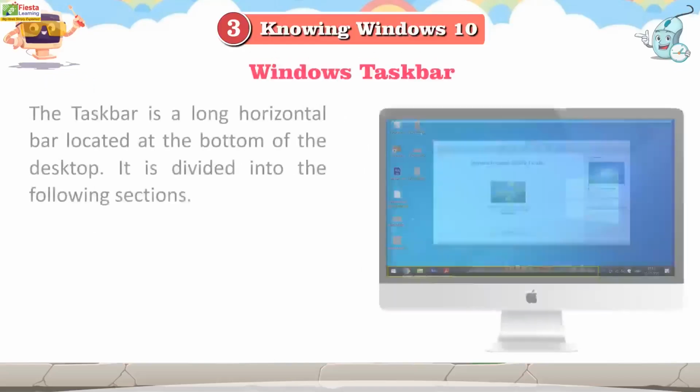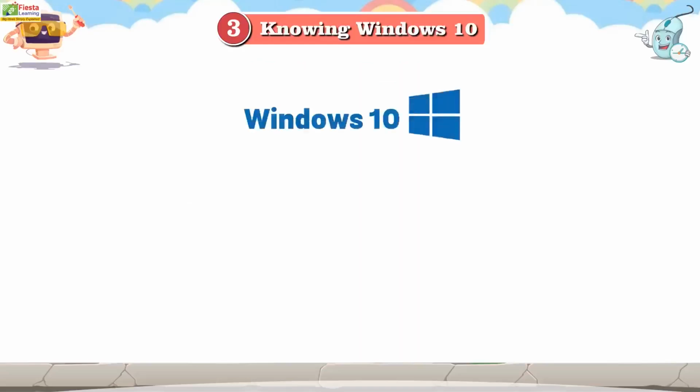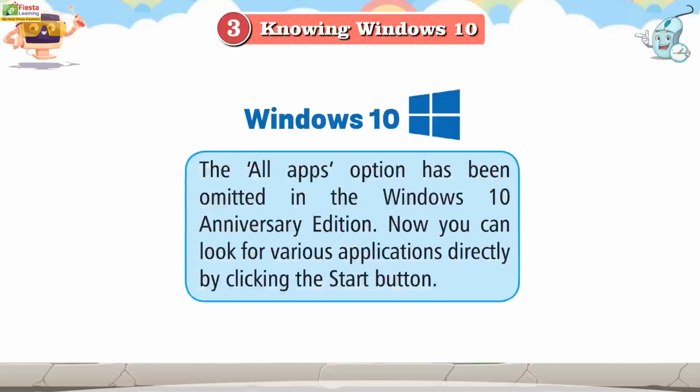Windows Taskbar. The taskbar is a long horizontal bar located at the bottom of the desktop. It is divided into the following sections. In Windows 10, the All Apps option has been omitted in the Anniversary Edition.